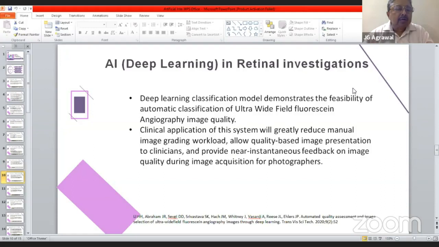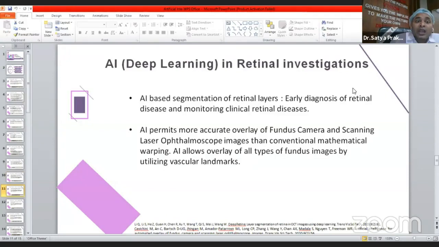So deep learning classification models demonstrate the feasibility of automatic classification of ultra wide field fluorescein angiography image quality, and clinical application of this system will greatly reduce manual image grading workload, allow quality-based image presentation to clinicians, and provide near instantaneous feedback on image quality during image acquisition for the photographer.